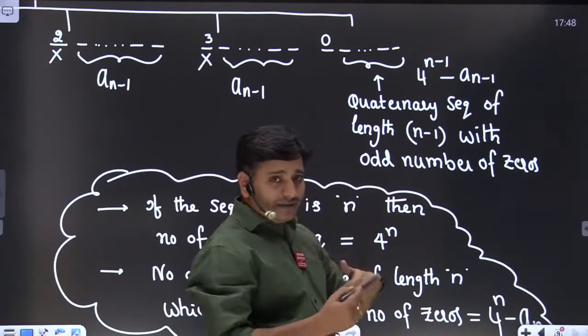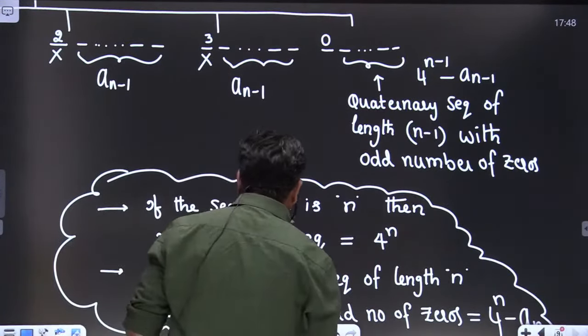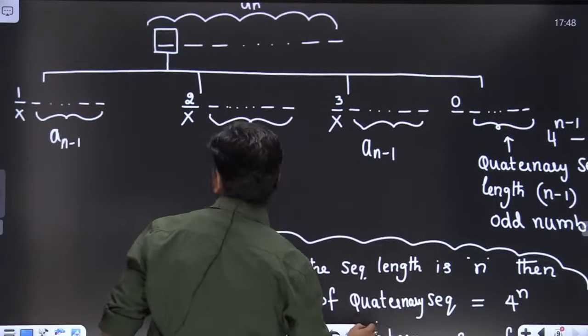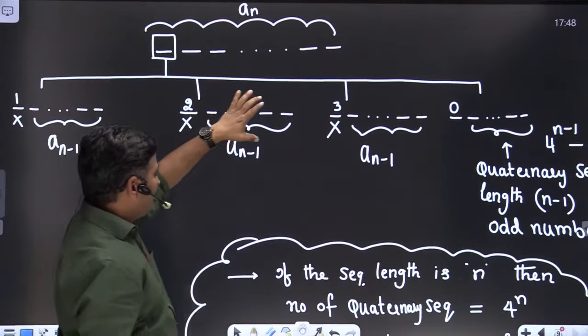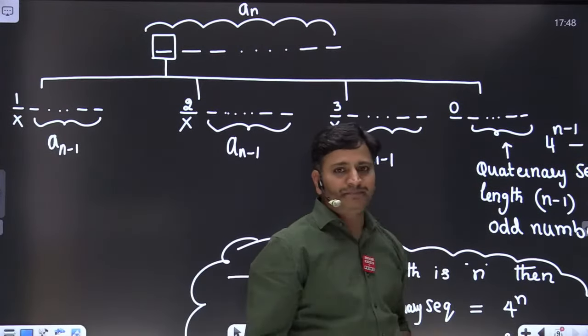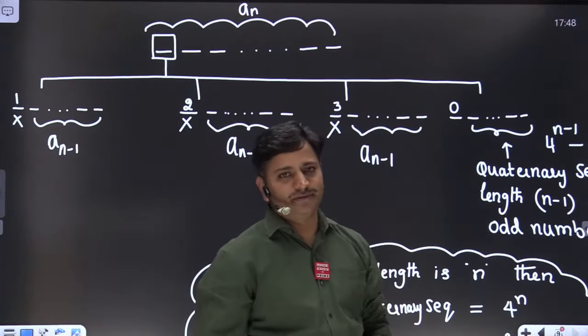Now this problem I can do in how many ways? This problem I can do in the first way, or the second way, or the third way, or the fourth way. Now you can apply the sum rule friends.